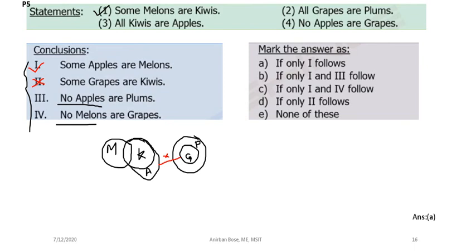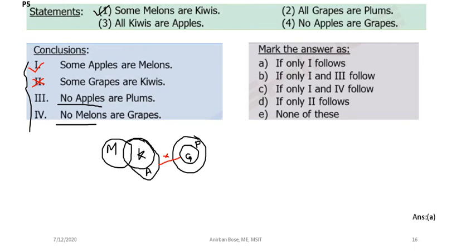No apples are plums, that is the conclusion. Apples will be disjoint with the grapes, but there is no relationship given between apple and the plum.